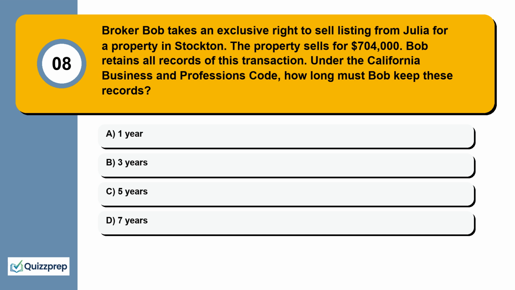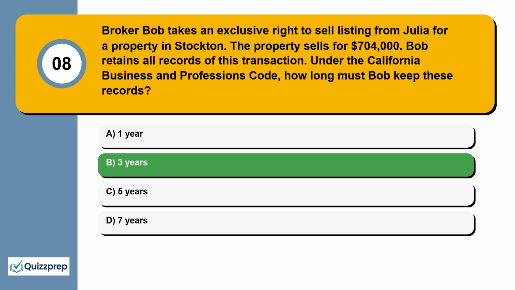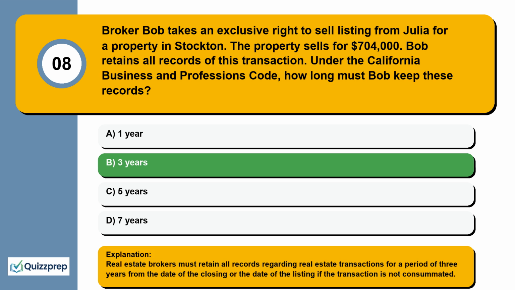Question 8. Broker Bob takes an exclusive right to sell listing from Julia for a property in Stockton. The property sells for $704,000. Bob retains all records of this transaction. Under the California Business and Professions Code, how long must Bob keep these records? 1 year, 3 years, 5 years, 7 years. Real estate brokers must retain all records regarding real estate transactions for a period of 3 years from the date of the closing or the date of the listing if the transaction is not consummated.